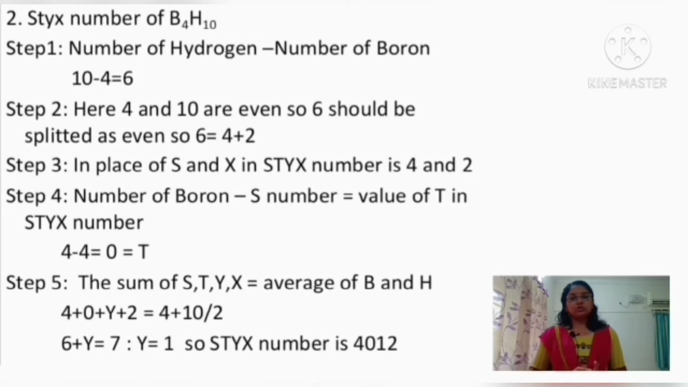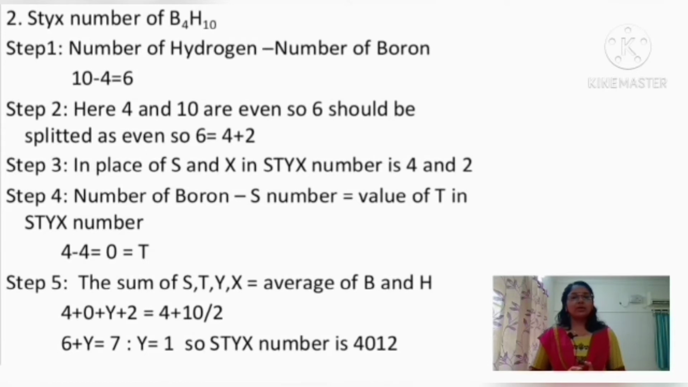And the last step is the sum of S, T, Y and X in the STYX number, and this will be equal to the average of the number of boron atoms and hydrogen atoms present in that borane. Here the S value obtained is 4, the T value obtained is 0, Y we have to find out, and X is obtained as 2. So 4 plus 0 plus Y plus 2 is equal to the average, which is 7 because 4 plus 10 divided by 2 is equal to 7. So 6 plus Y is equal to 7, so Y will be equal to 1.